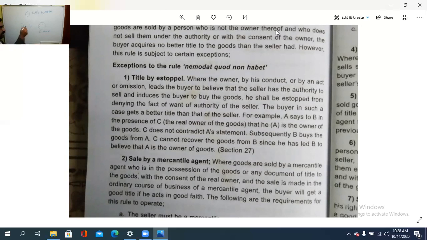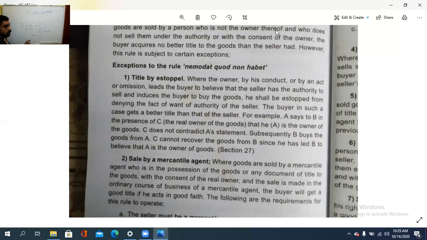So A is saying to B in the presence of C that A is the owner of those goods.